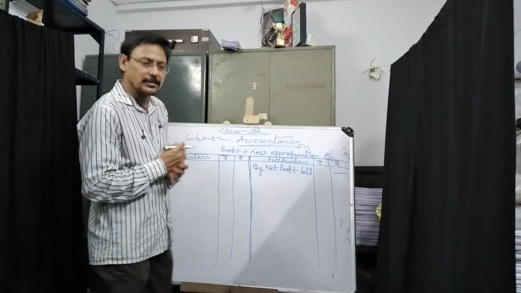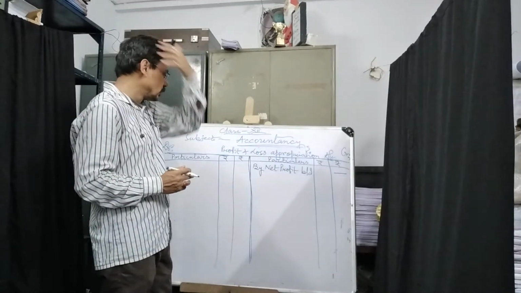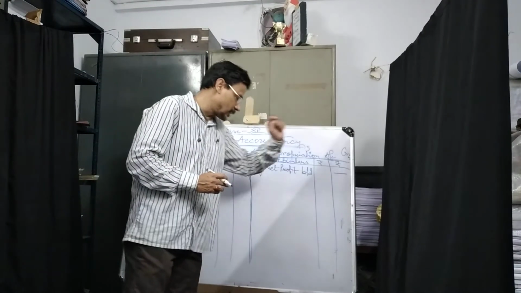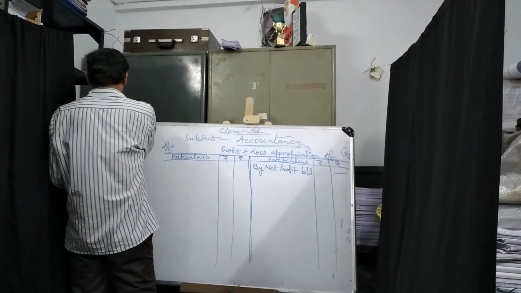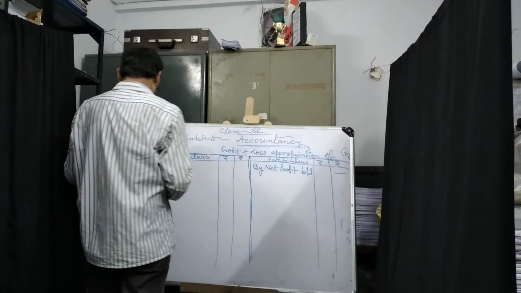Normally, in 99% of sums, the profit is given to you directly, and you put it first on this side. Then the other items I am writing serially. See this.